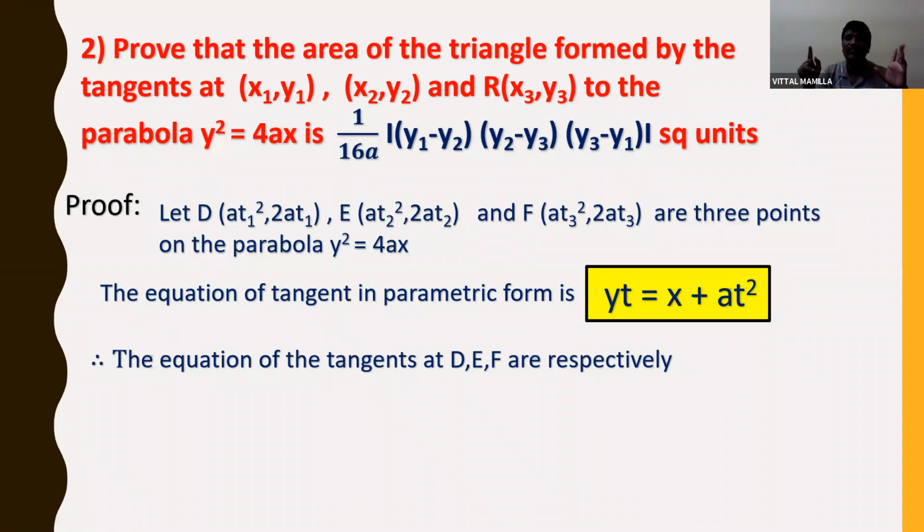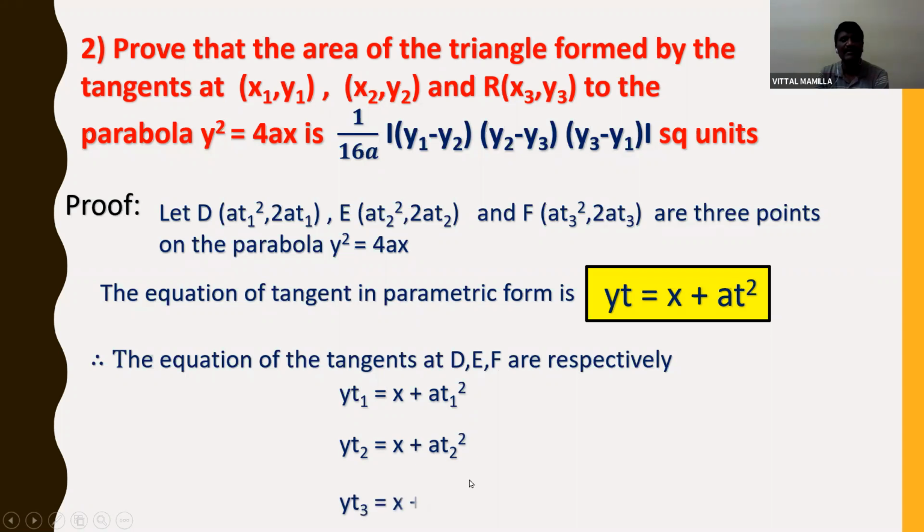Then after I need to find out the vertices of the triangle. How to find the vertices of the triangle? The point of intersection of two tangents will be one vertex. Okay, let us solve this. The equations of tangents at D, E, F are: the first one is yt1 is equal to x plus at1 square, the second one is yt2 is equal to x plus at2 square, and the third one is yt3 is equal to x plus at3 square.